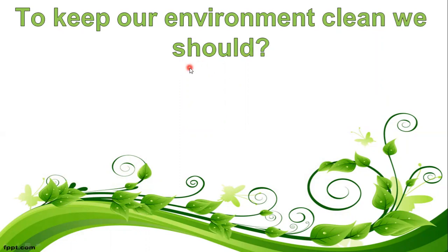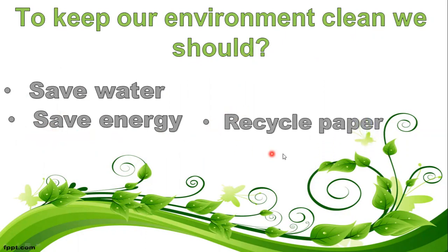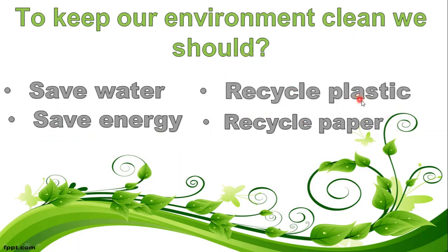What should we do to keep our environment clean? We should save water. To keep our environment clean, we should save water. We should save energy. We should recycle paper. We should recycle plastic.